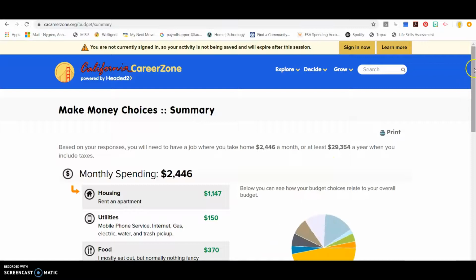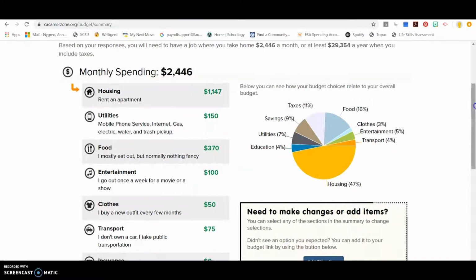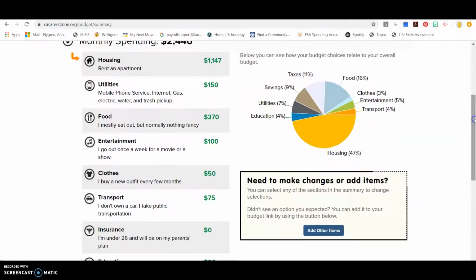And then it brings me to my summary. So on this page, you can see each of the categories, what the total ended up being over here. And then it shows me a pie chart showing which of the categories I'm spending the most on. So for me, it's housing. This box down here gives me a chance to make any changes.